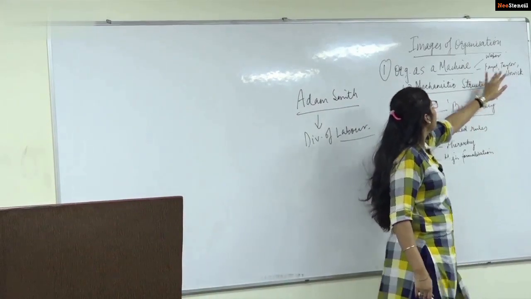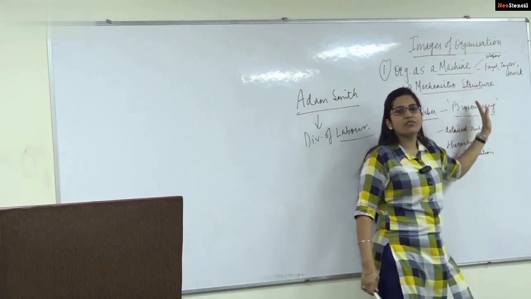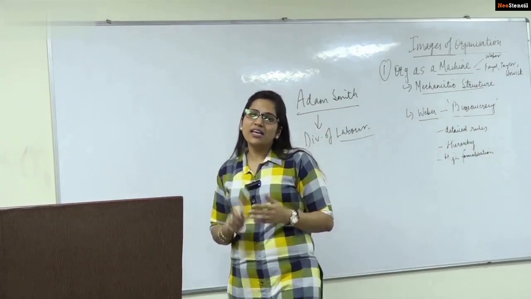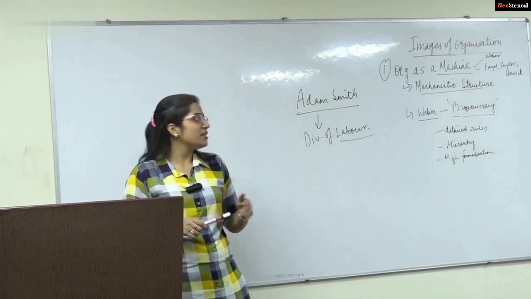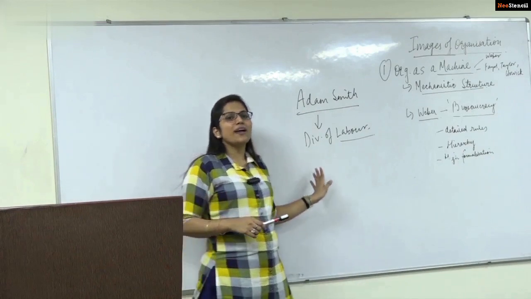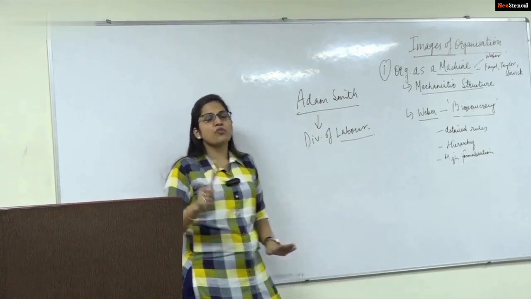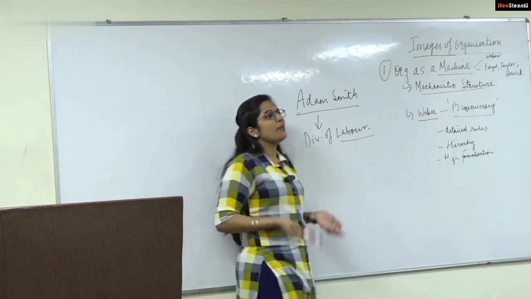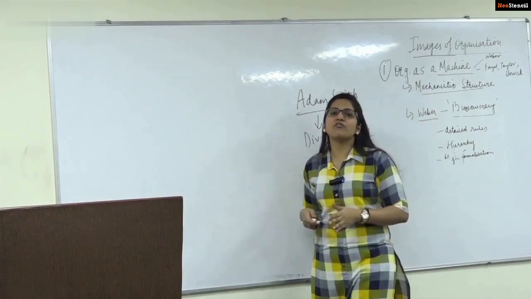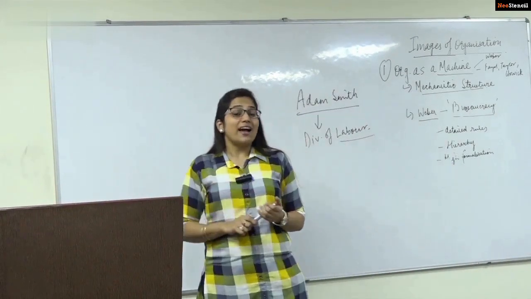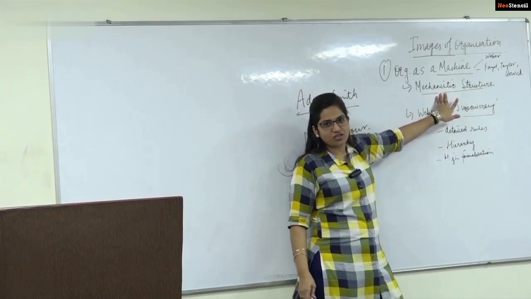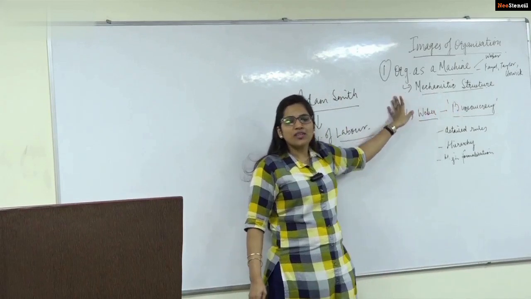Fayol and Taylor have provided certain principles: that there should be a scalar chain, unity of command, and a particular hierarchy that is followed. The tasks should be accomplished in this particular manner. They have provided so many principles, so many detailed rules and regulations, and they also do not advocate providing discretion to the workers. Because they are not providing discretion, again they refer to a mechanistic structure. So it is not something new that we are reading.